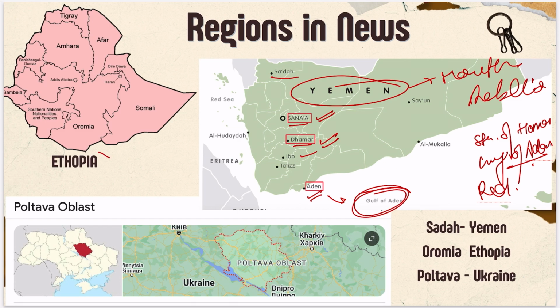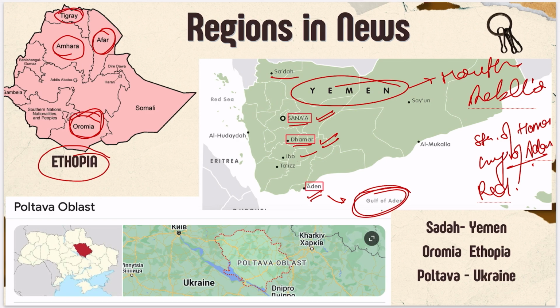Then if you see Ethiopia, Ethiopia was in news. The important area in Ethiopia is Oromia. So Oromia is an important area which is in news and where the conflict was there. The second is Amhara. Amhara and Afar are other two important areas.